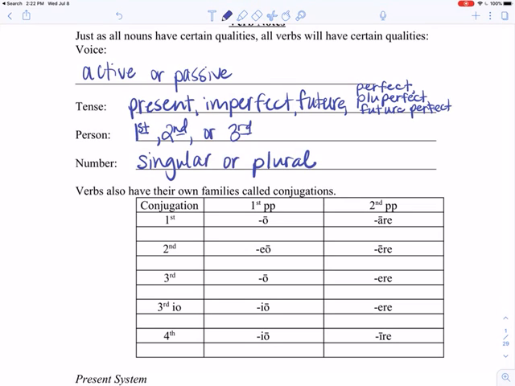Okay? Now, we're going to have verb families, kind of similar to our noun families, only these are going to be called conjugations, okay?